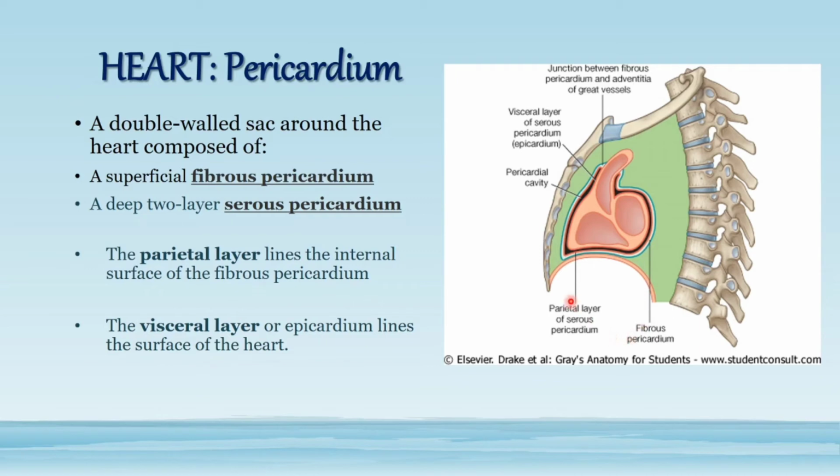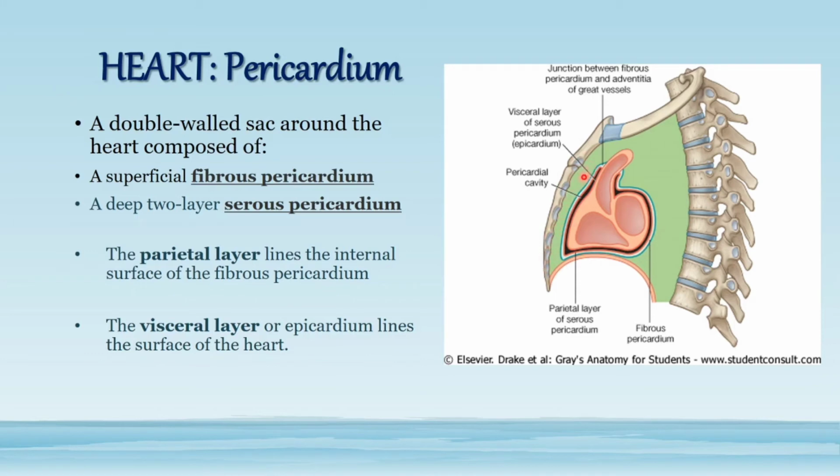Starting with its covering. This is the sagittal section of the body, a diagrammatic image, showing the heart, or we can say the lateral view. This is the heart present in the middle, just behind the sternum, anterior to the vertebral column. This heart has a covering made up of two layers, a fibroserous covering. The coverings of the heart are called pericardium.